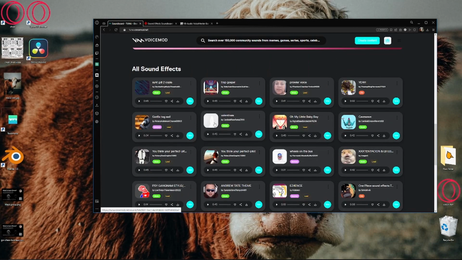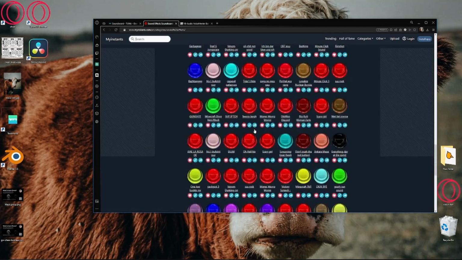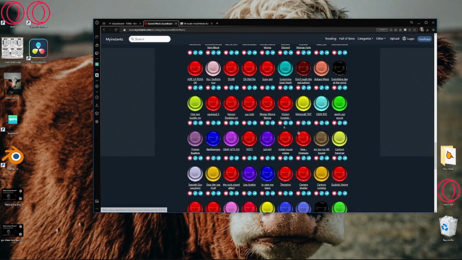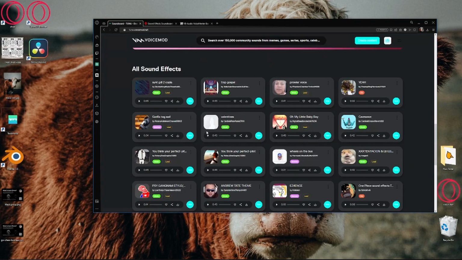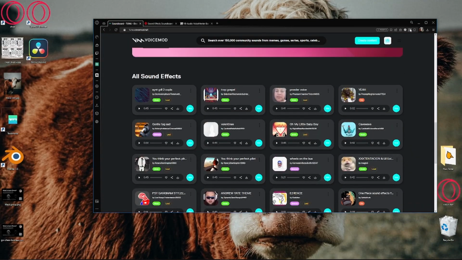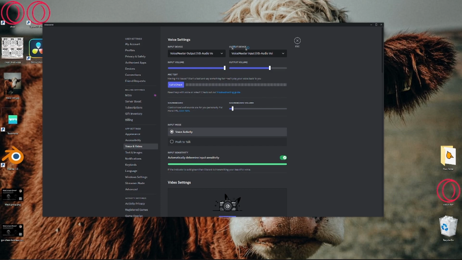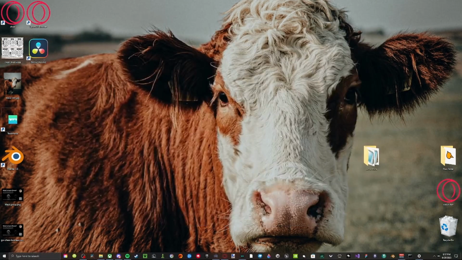These are user made, so these could be anything, and these are more of sound effects that are just kind of well known. But these could be literally anything. I think that's it. As well as Steam, it's the same thing with this right here. So if you want to do it for Steam, that's all you have to do as well.